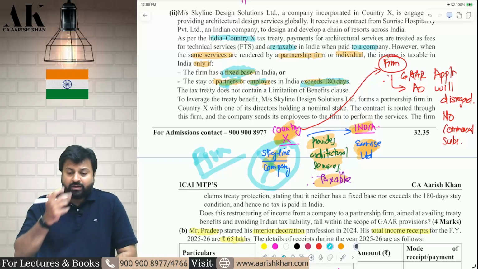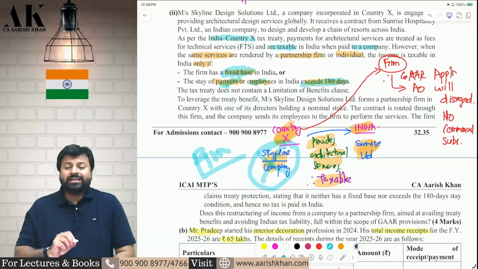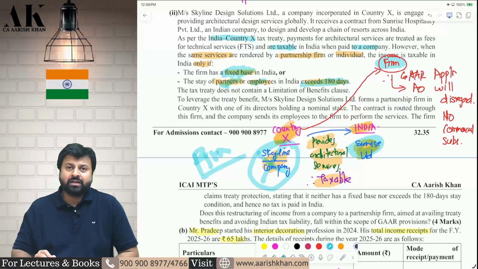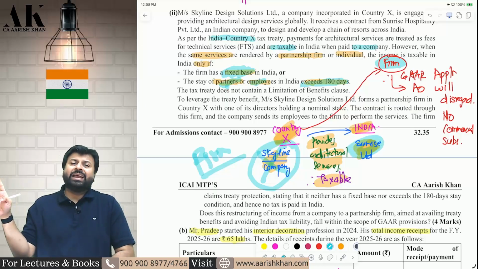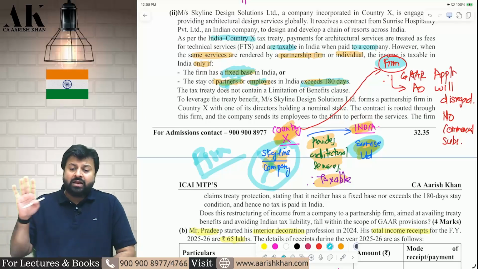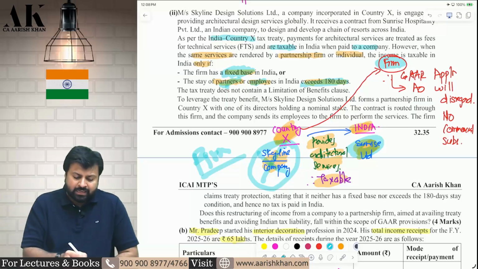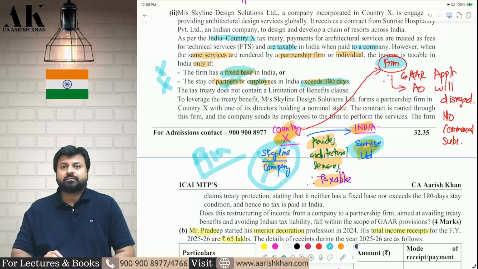So the company did what? Instead of providing services through the company, they made a firm. They made a firm and they provided the service through the firm to Sunrise Limited. They did not make any partner. They did not make any branch in India. Neither do they have any partners or employees who are staying in India for more than 180 days. They are not violating these conditions.